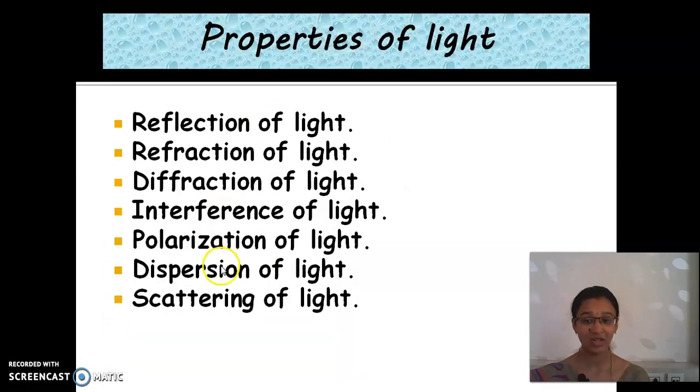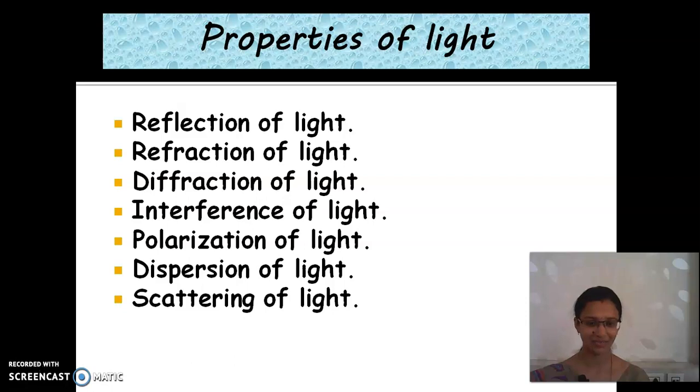We had seen some examples and definitions also. And these are all the properties of light: reflection, refraction, diffraction, interference, polarization, dispersion and scattering. Now you are going to tell me one by one. Now tell me what is meant by reflection of light with an example.